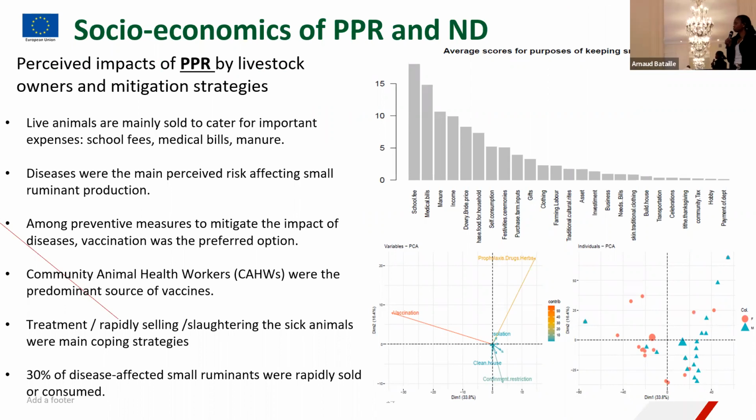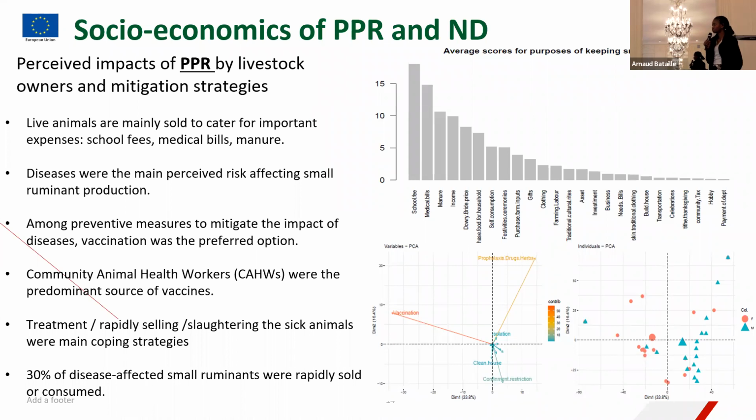So with regards to our interaction with the farmers, their perceived impacts of PPR and mitigation strategies: they mainly see animals as a source of income. Their purpose for keeping these small ruminants, sheep and goats, was to cater for school fees and medical bills. Manure was also a major output for their farms, and disease was perceived as the biggest risk, on average across the groups.